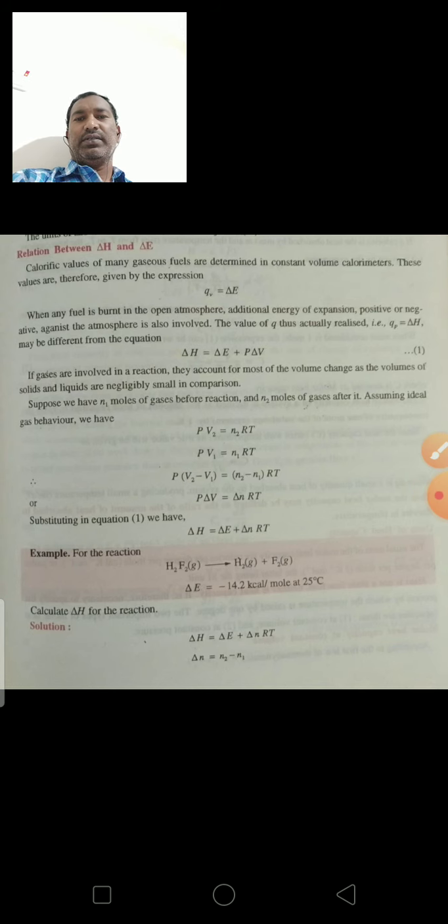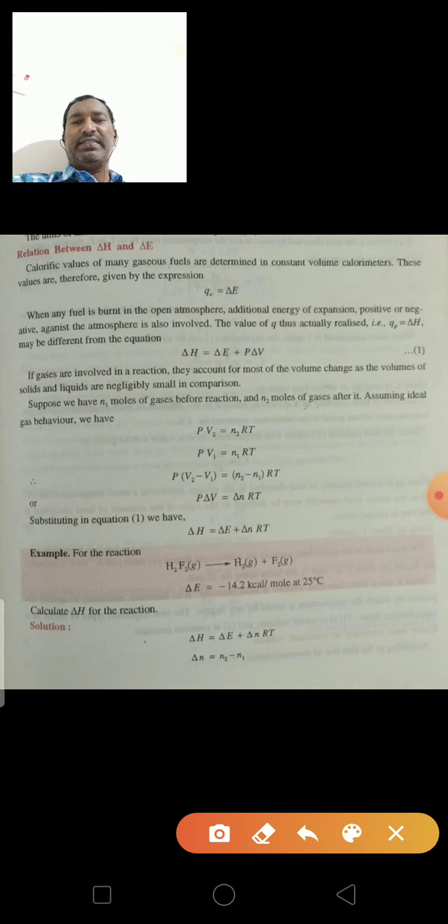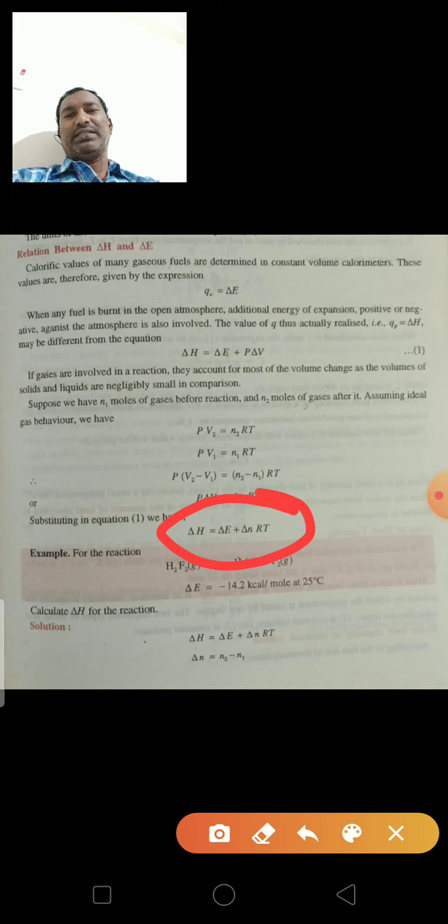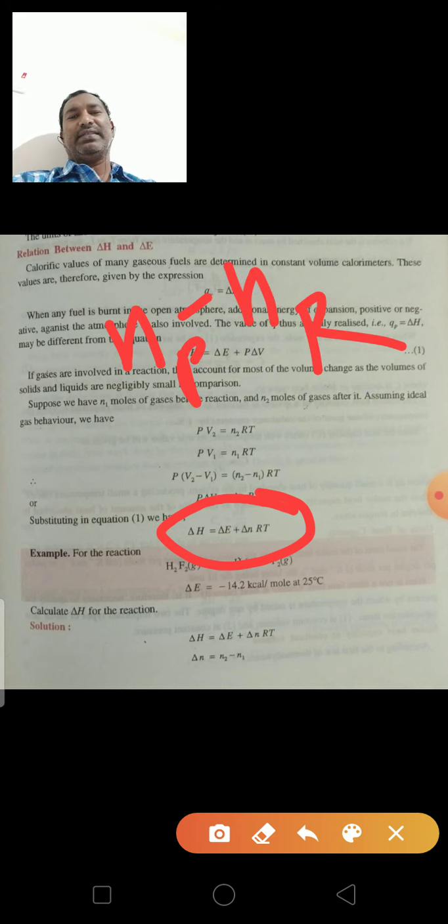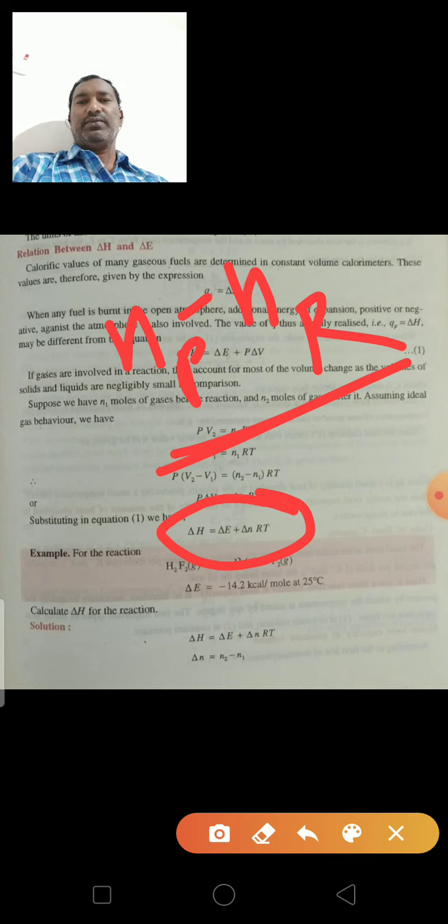Next, the relation between delta H and delta E: delta H is equal to delta E plus delta n times RT. Here delta n is the difference between the number of moles of product and the number of moles of reactant, in the gaseous state only. So this is the relation.